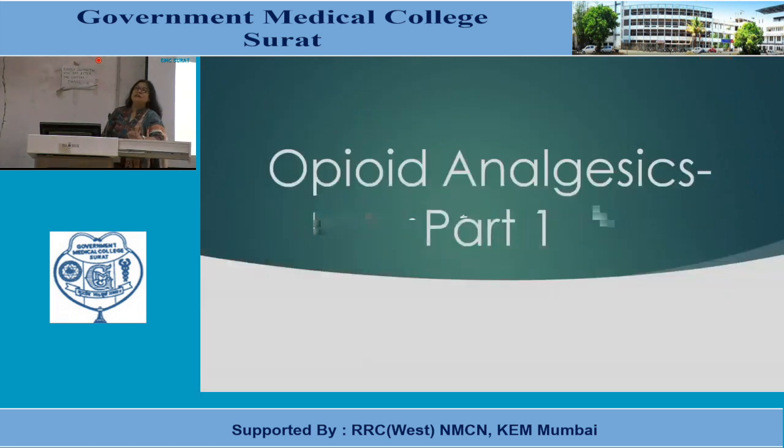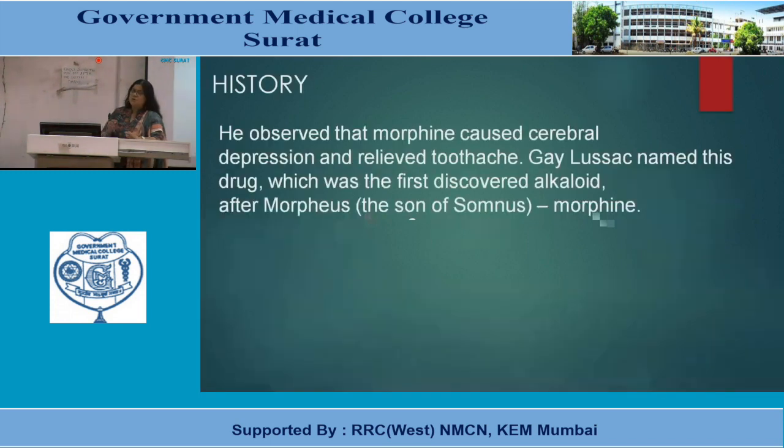So now we will start with opioid analgesics, and part 1 of it will be covered today. So, historical aspects of opioid analgesics. Opioids have a very old, ancient history. Someone observed that morphine caused cerebral depression and relieved toothache.